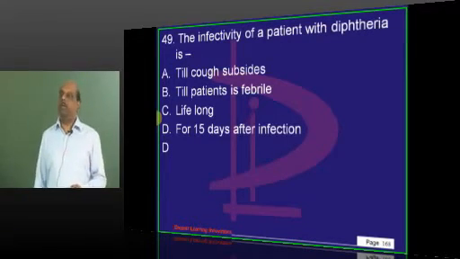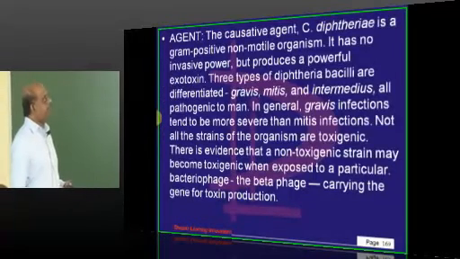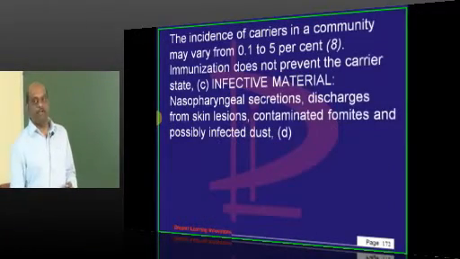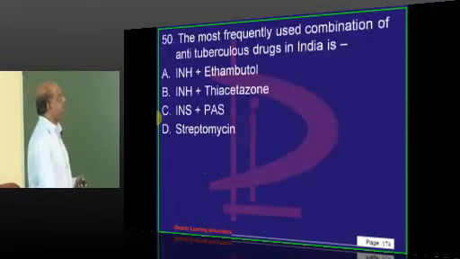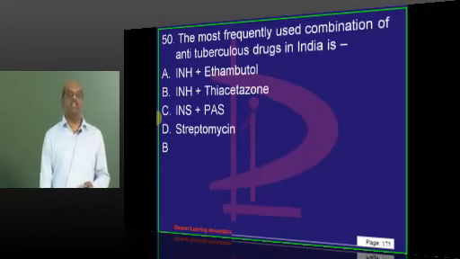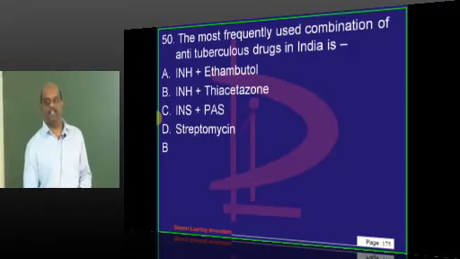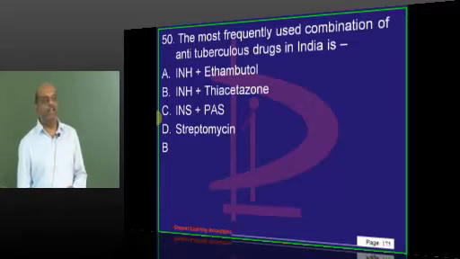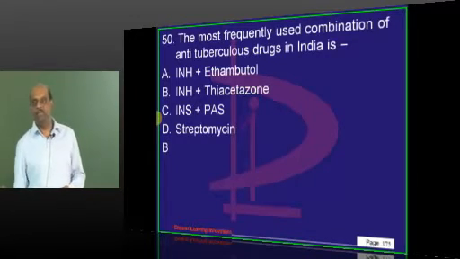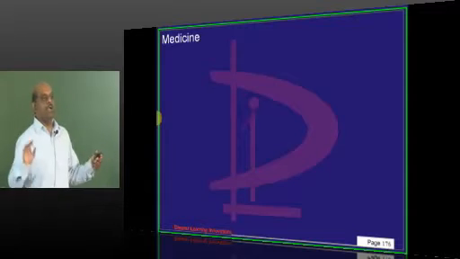Diphtheria, for about 2 weeks after the infection, the infectivity will be there. If you differ, please differ so that we get corrected. Commonest combination is INH and thiacetazone. It is an old question actually. I think the modern drugs will be different from this answer. Okay, now comes general medicine.